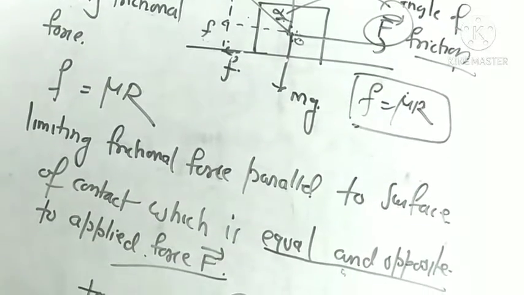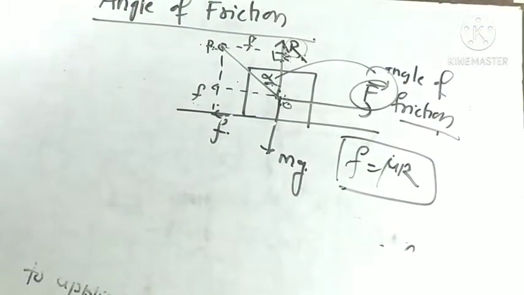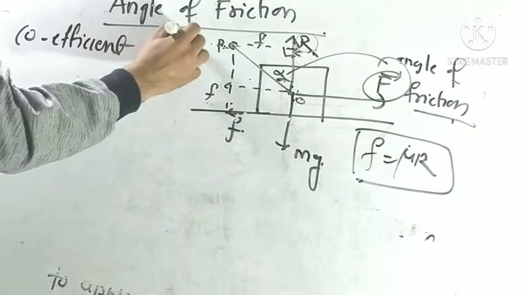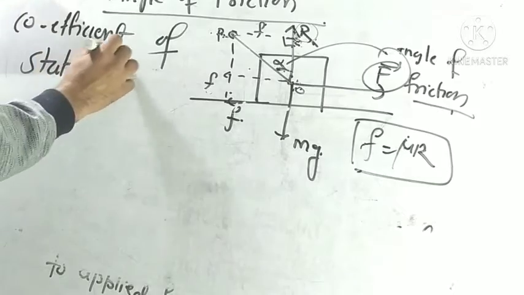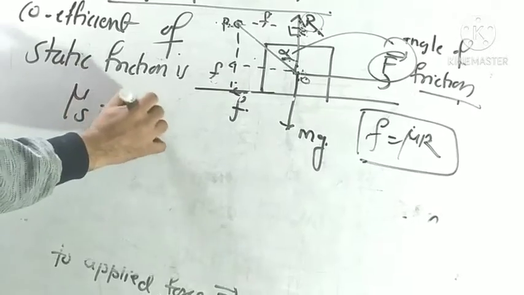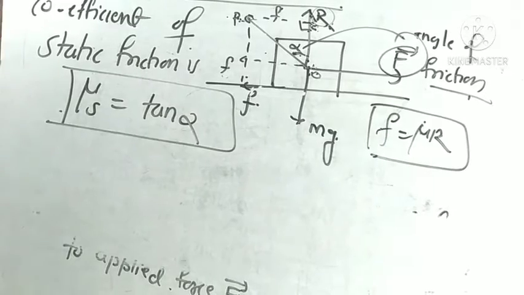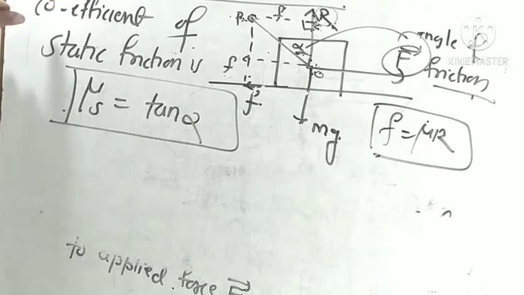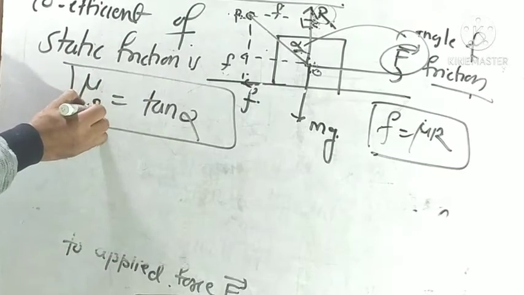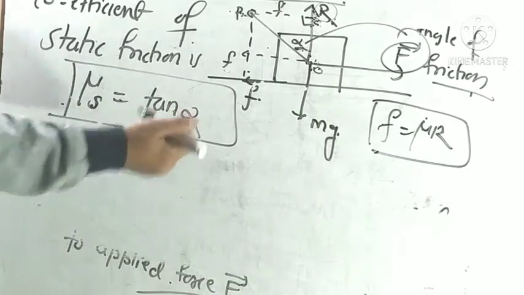So here, what is the coefficient of static friction? The coefficient of static friction mu s is equal to tan alpha. Here mu is equal to tan alpha, this is the coefficient of friction, and the coefficient of static friction is mu s, where the suffix s denotes static friction. The coefficient of static friction is equal to tan alpha.